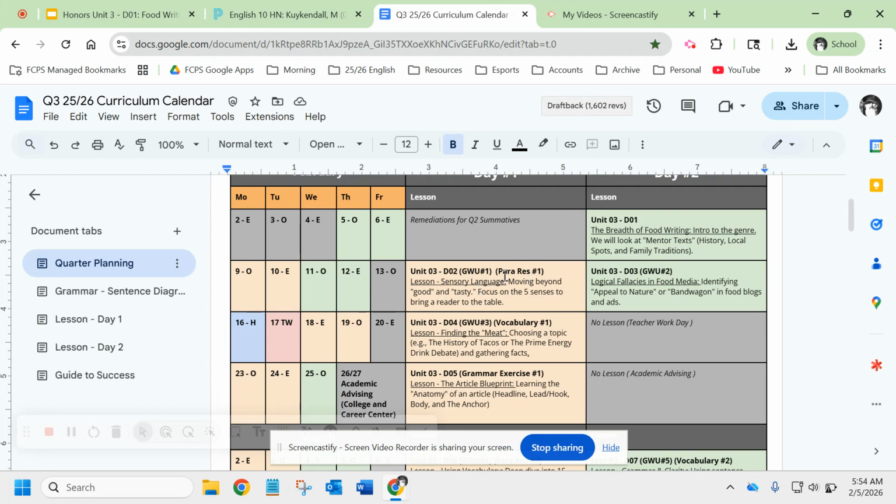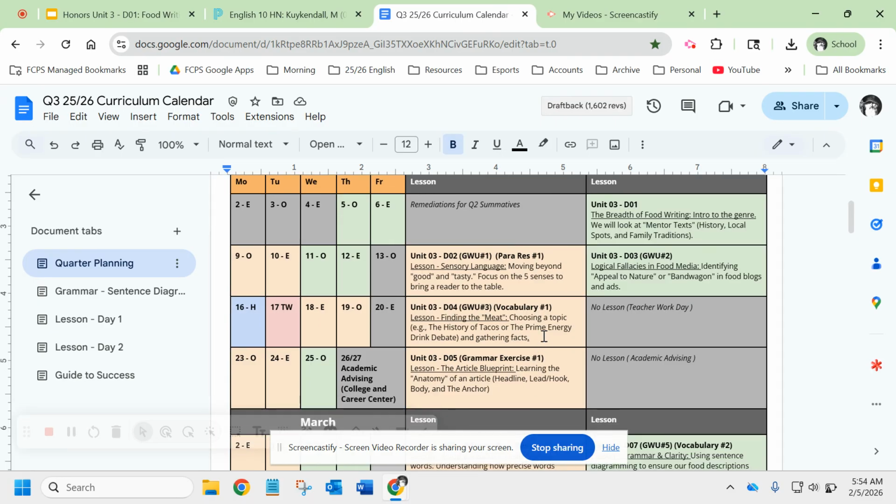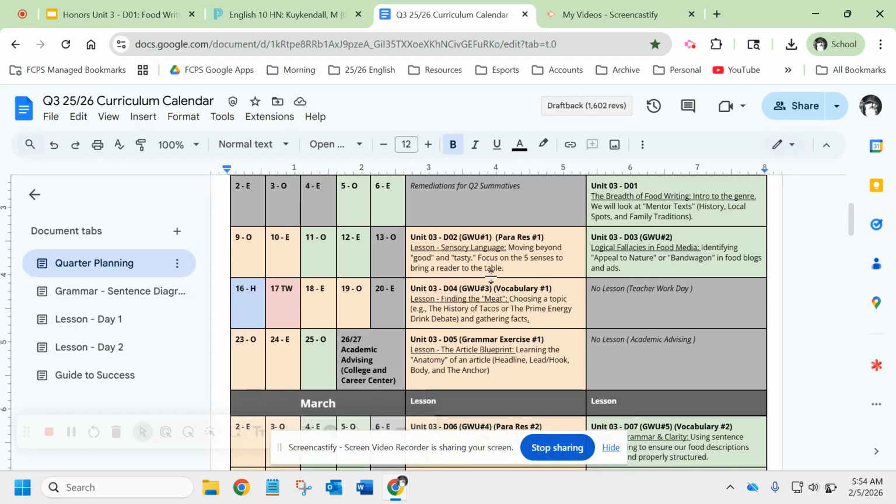We'll also begin grammar. Day 3, we'll have another grammar warm up, and again, we can continue on with this theme of we start by looking at some types of food writing. You guys will read some types of food writing, and then we'll start to break down the characteristics of that food writing so that eventually you will be writing it. You'll be doing this kind of submission of an article of nonfiction writing.